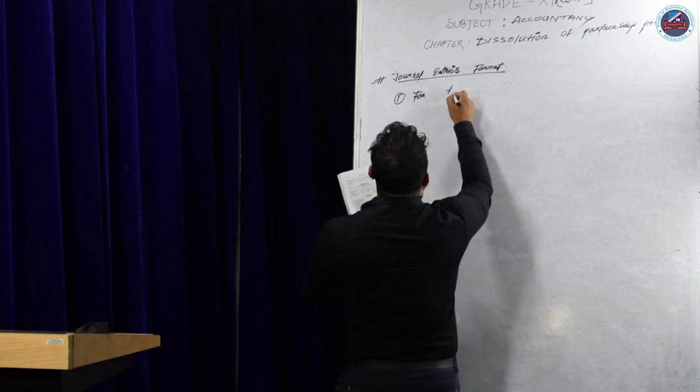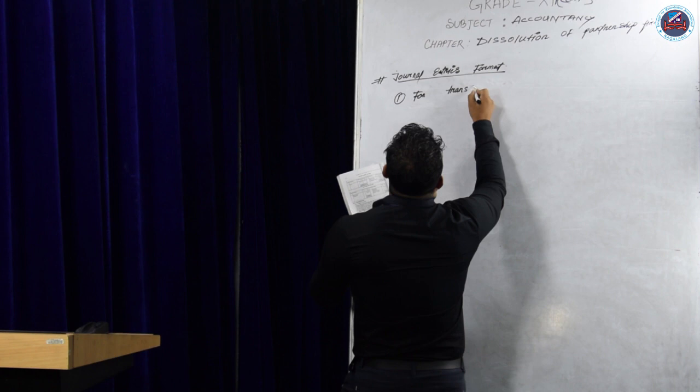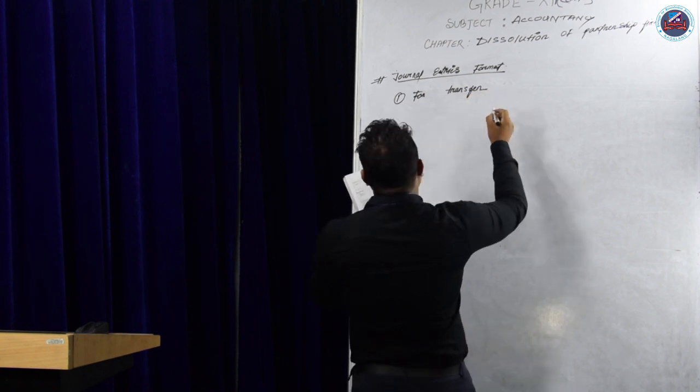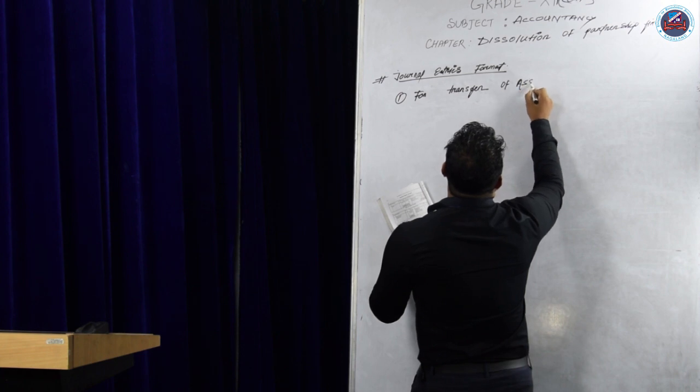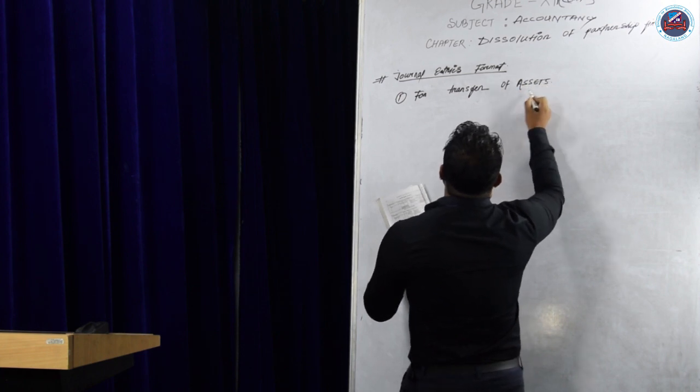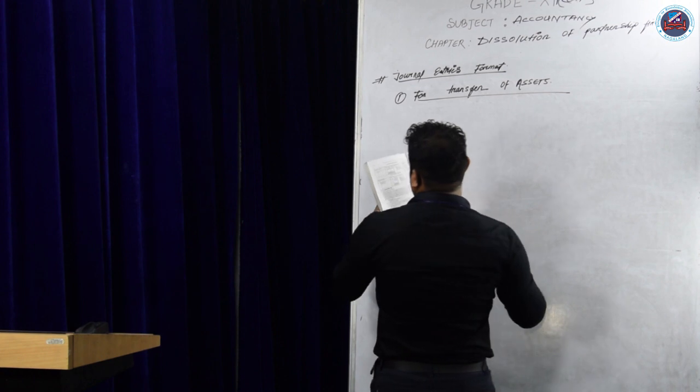Right, number 1 entry for transfer of assets. What will be the entry?